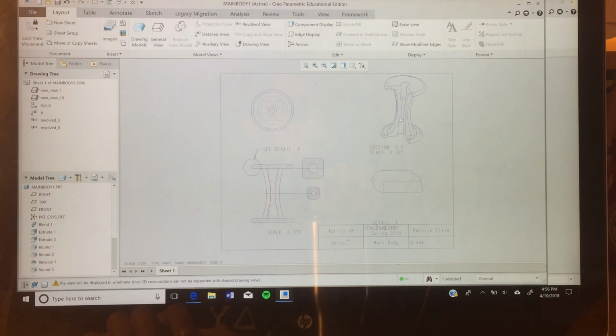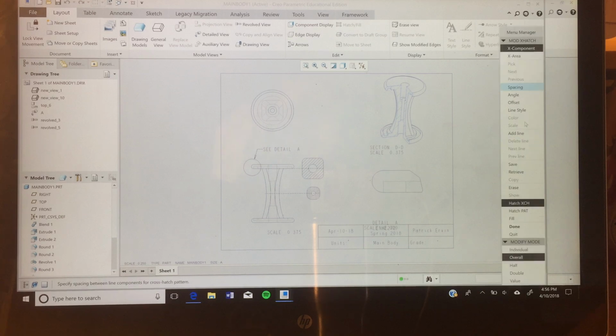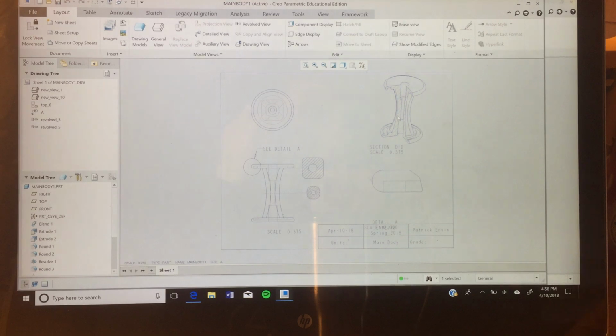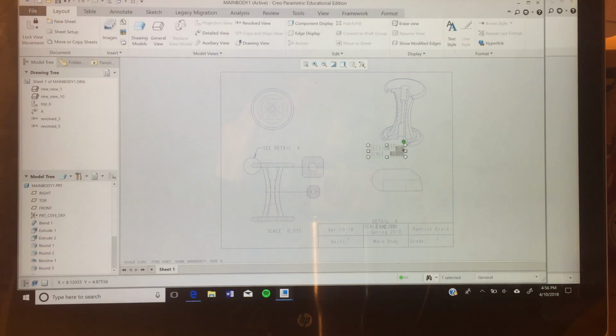You can click on these hatch marks. If you want, you can change them. It looks like they're a little bit closer, so we can change the spacing. We can double it. No, sorry, half it. And that's good on that. All you do is just double click on those just to change that. Alright. We're going to move it a little bit down. And that should be good.